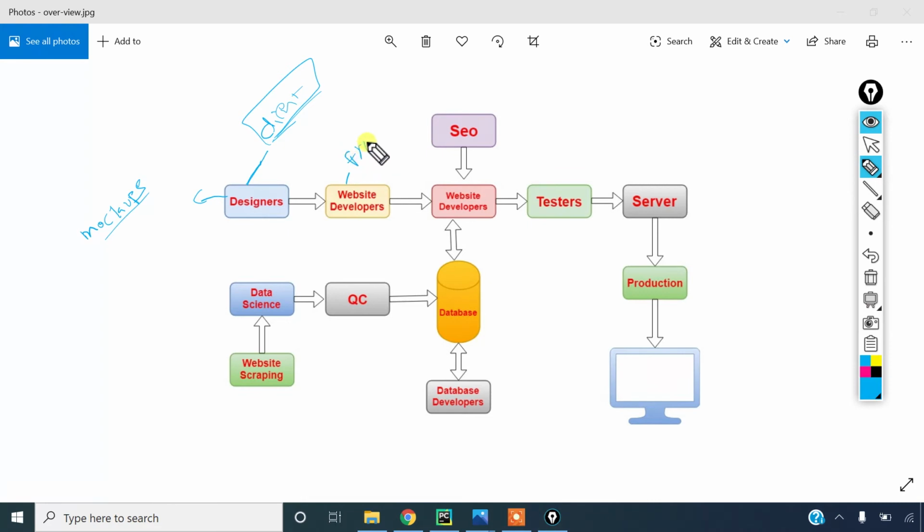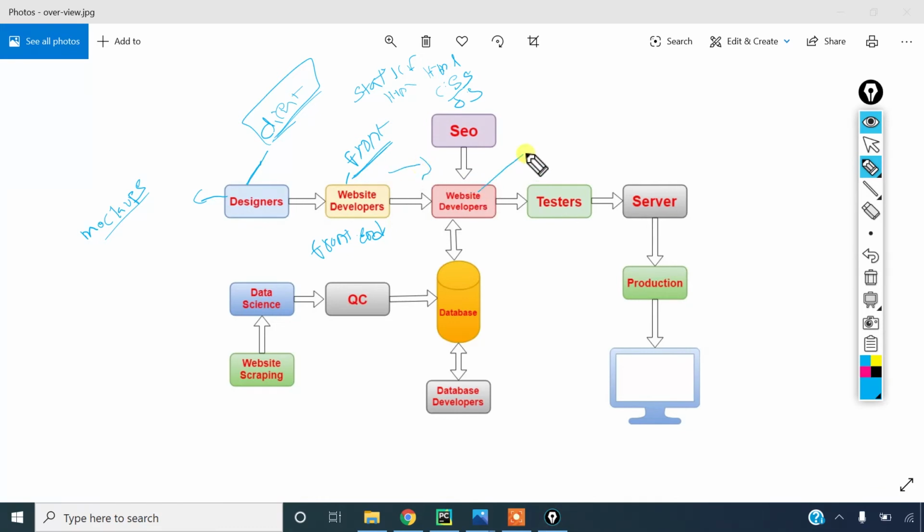we have the front end developers. These front end developers convert these images into static files, static HTML files, by using HTML, CSS, and JavaScript. By using these technologies, they build static files. So we call these developers the front end developers. Once they build these static files, they submit them to the backend developers.